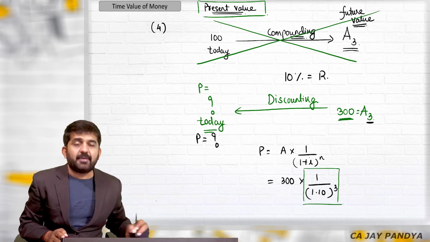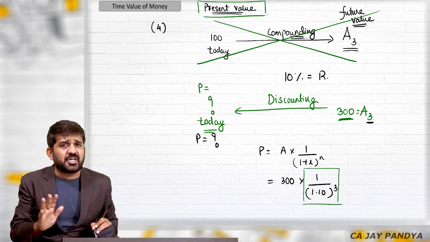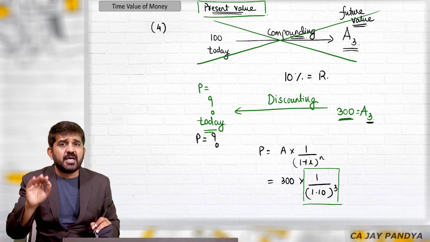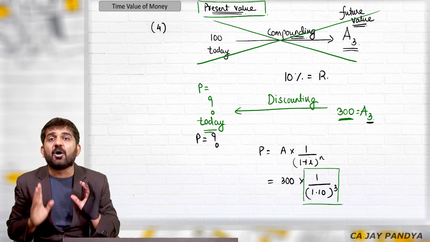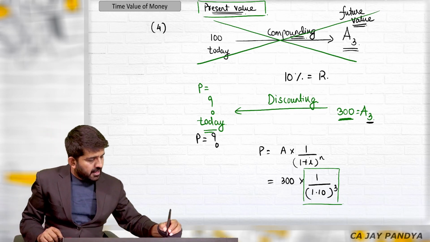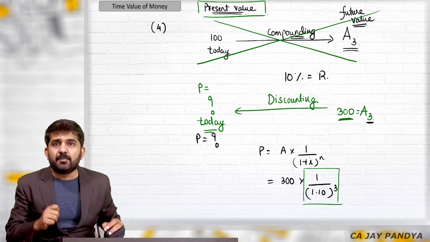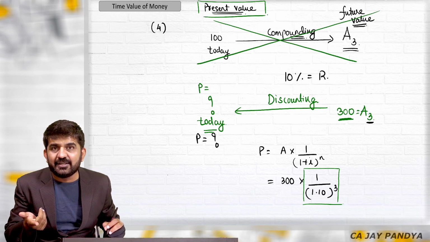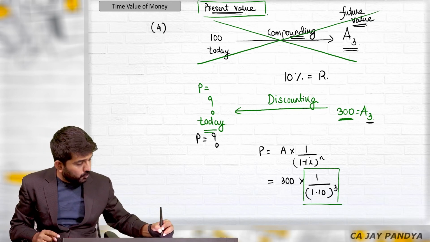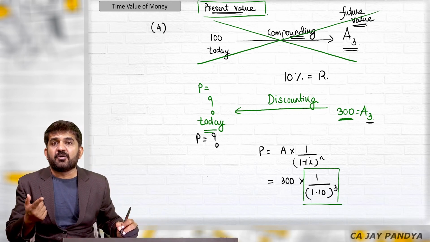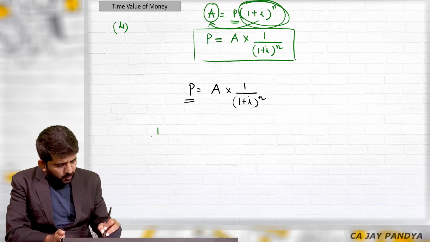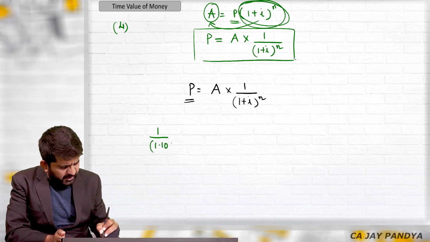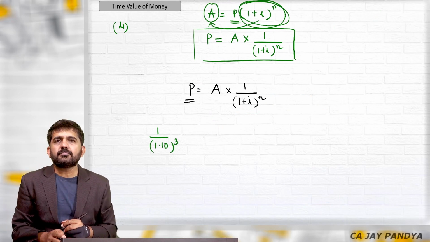Sir, every time we should do this? Yes, this answer can be found in n number of ways. I want you to learn this method because it will be helpful in finding out NPVs. I am not finding 1.10 raised to 3. I am finding 1 divided by 1.10 raised to 3.